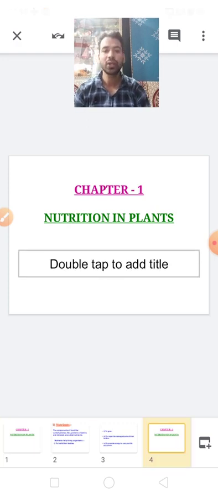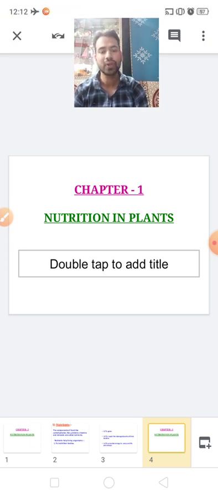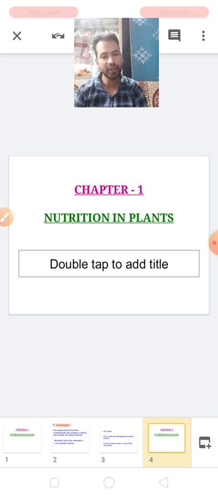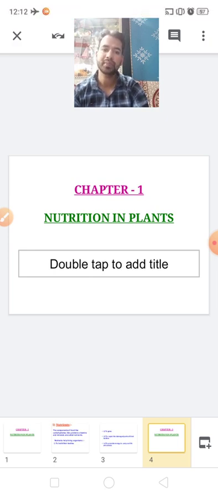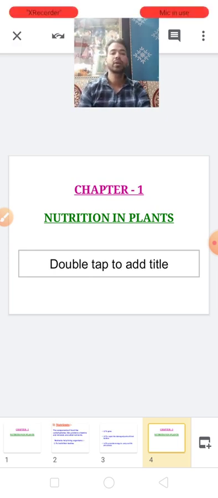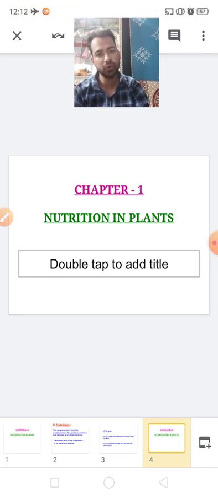Nutrition is to take food and its utilization. To take food and its utilization in the body, that is nutrition. In this chapter, basically we'll discuss how plants take their food and how plants make their food.